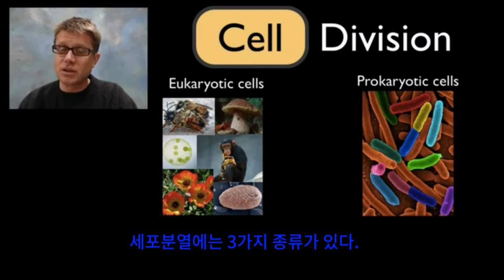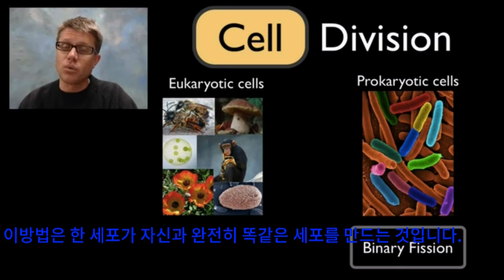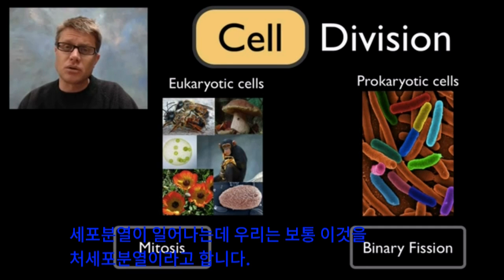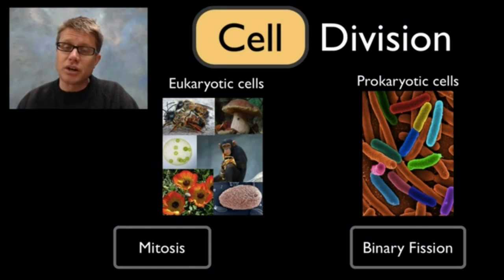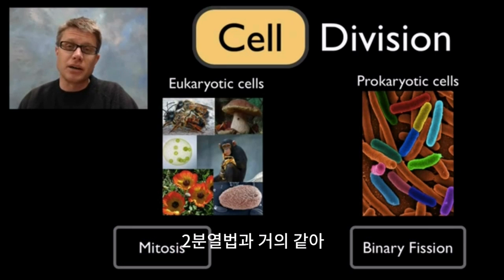And there are really 3 types of cell division. In prokaryotic cells, or in bacteria, they're simply going to divide through a process called binary fission. That's where one cell, one bacteria cell, is going to make 2 cells that are exact copies of the original cell. In eukaryotic cells, we have something similar to this. We're going to have cell division, or we sometimes just refer to it as mitosis. Technically, mitosis is going to be division of the nuclei, and then we're going to have cytokinesis, which is division of the rest of the cell. But we generally just say mitosis is when one eukaryotic cell makes 2 cells that are exact copies of that cell. It's a lot like binary fission.